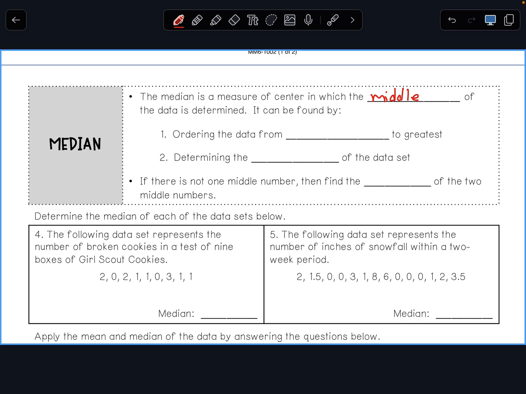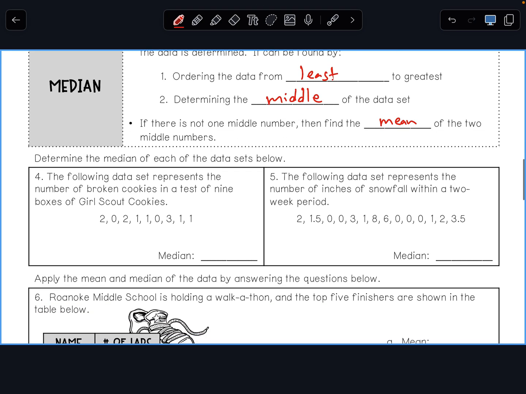It can be found by ordering the data from least to greatest and determining the middle of the data set. If there's not one middle number, then find the mean or average of the 2 middle numbers.